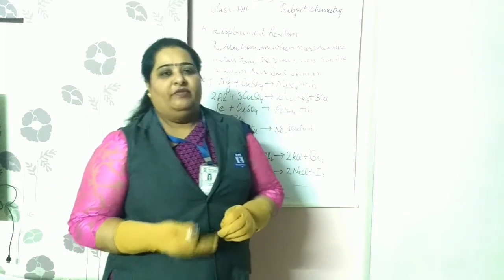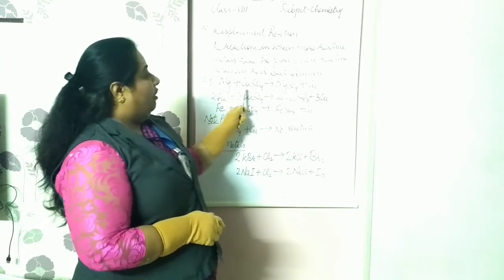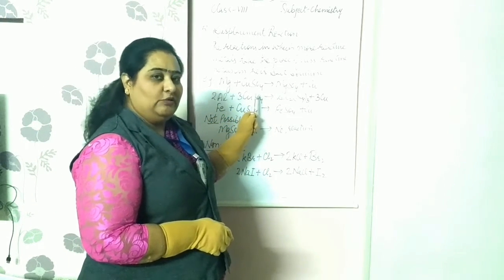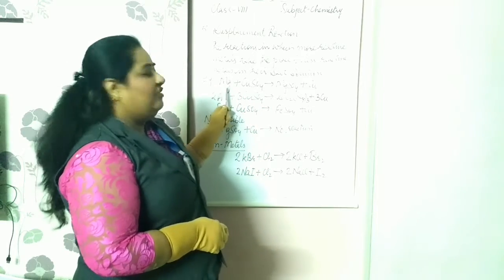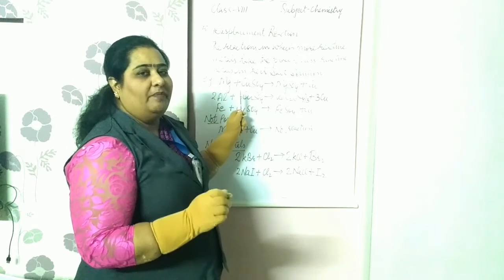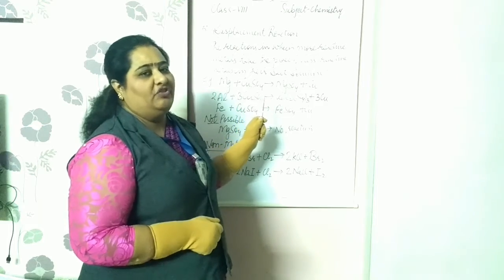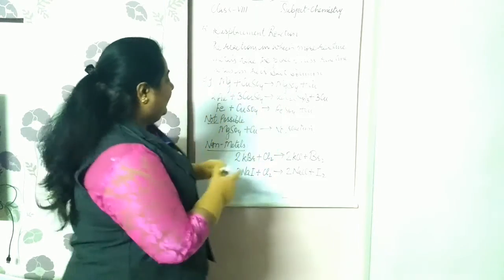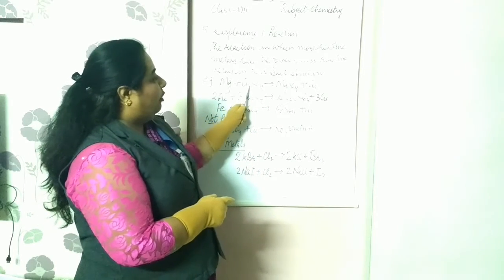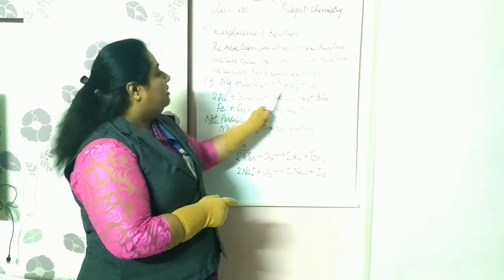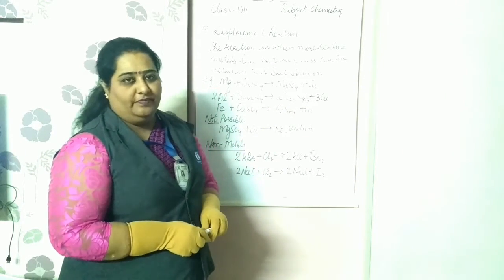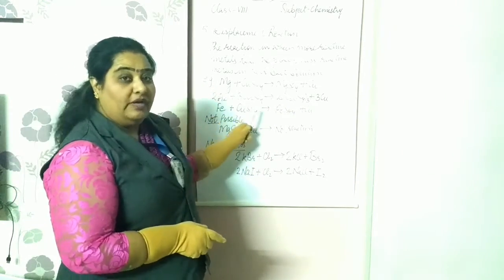For example, we have taken a solution of copper sulfate. Copper sulfate is a salt solution, and a blue colour solution is formed. When a small piece of magnesium ribbon is put in the copper sulfate, what will happen? Magnesium will take the place of the copper in the copper sulfate solution to make magnesium sulfate, and copper will be produced. Right?